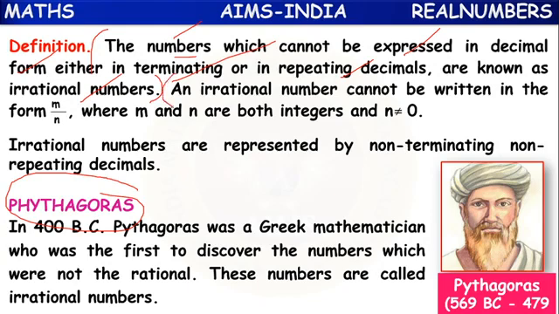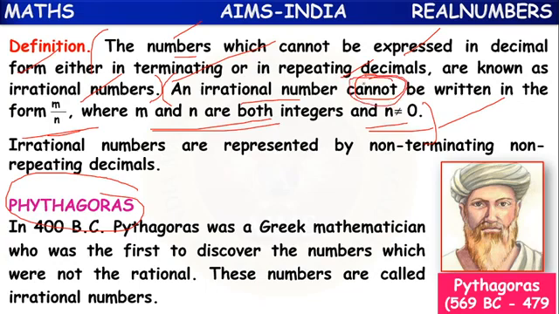Another way of definition is an irrational number cannot be written in the form of m by n, where m and n both are integers and n not equal to 0. If we mention here 'can be written as', it is considered a rational number. If you mention here 'cannot', then the definition belongs to irrational numbers. So irrational numbers are represented by non-terminating, non-repeating decimals.